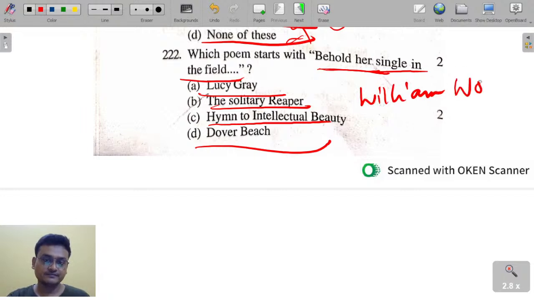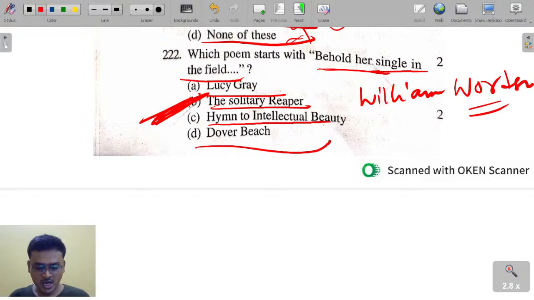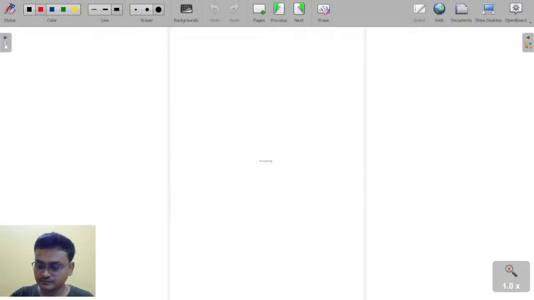Okay? And this is the opening line here. These are lines from The Solitary Reaper. Behold her single in the field. This is a line from The Solitary Reaper. Excellent.